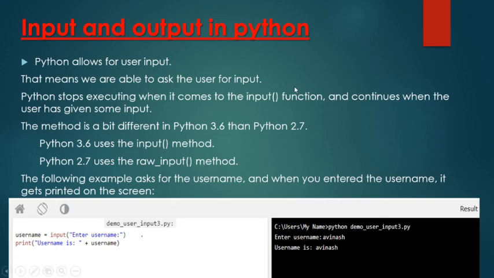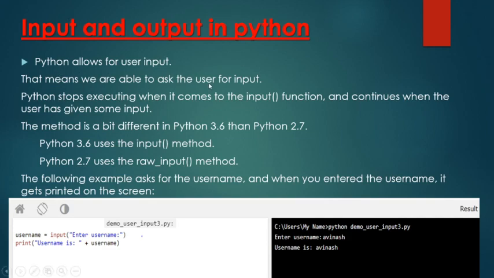Next is input and output in Python. How you can give input to the program and how you can display the output values in a program. So first we'll see input. Python allows for user input. You can ask for a value from the user during your program execution.